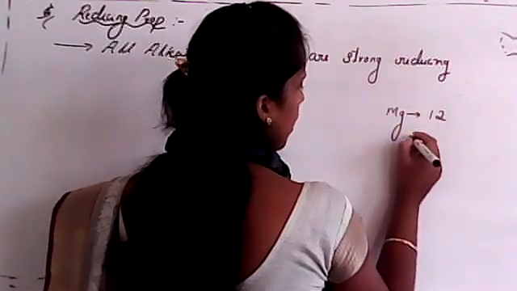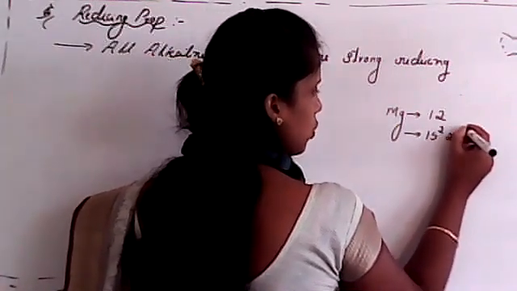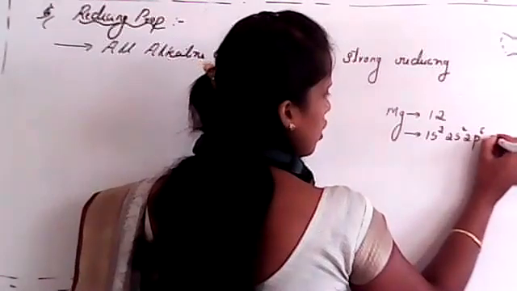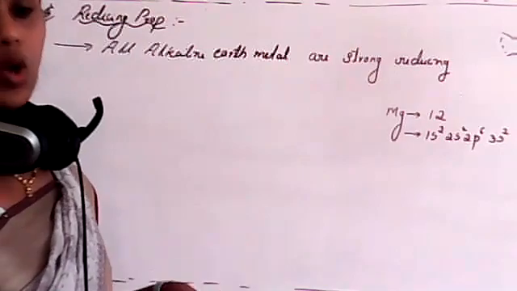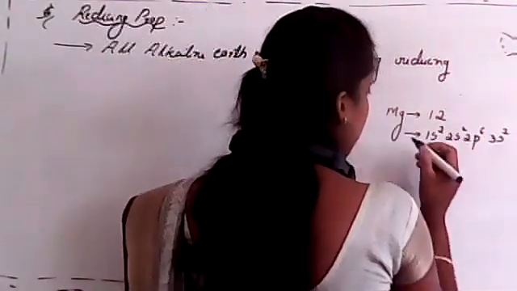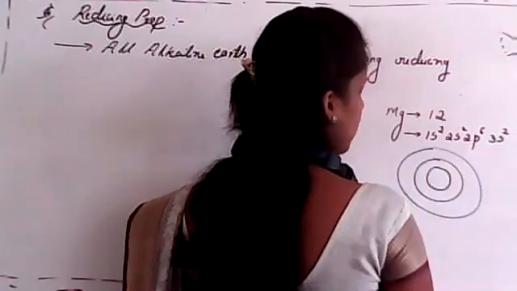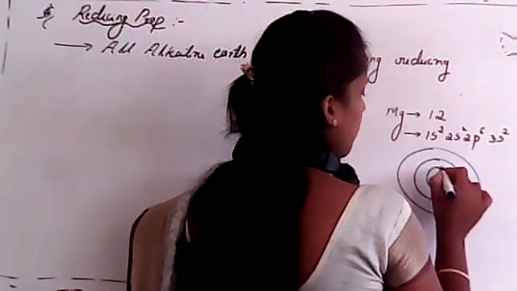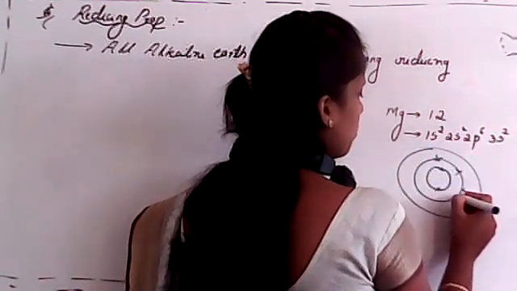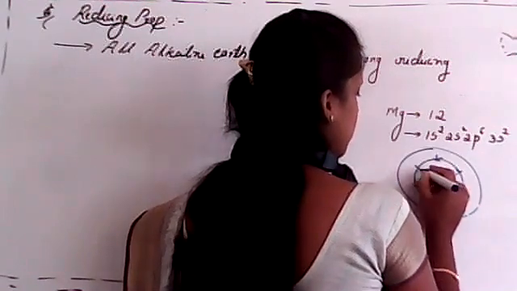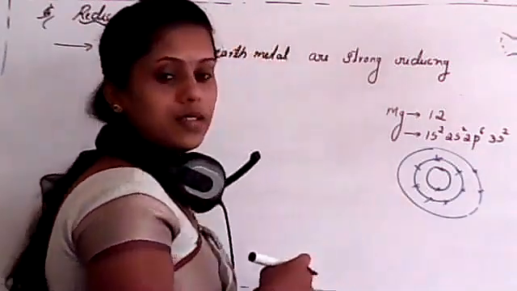of magnesium is 12, and the electronic configuration of magnesium is 1s2, 2s2, 2p6 and 3s2, isn't it? So now listen, why do we consider it a strong reducing agent? In the inner core, consider the first orbital, then the second, then the third. In the first orbital there are 2 electrons. In the second orbital there are 8 electrons, 2s2 and 2p6, which is most stable. And the outermost orbit has 2 electrons.